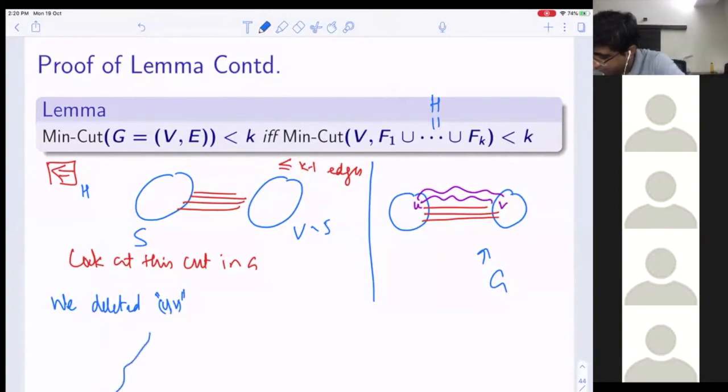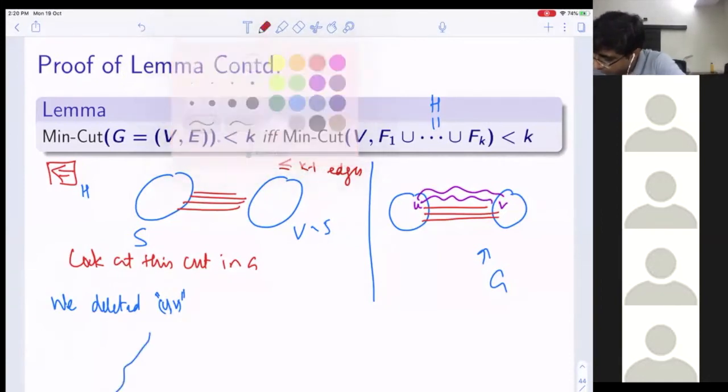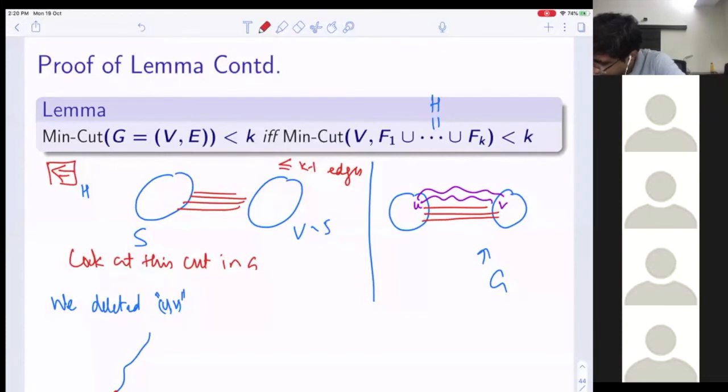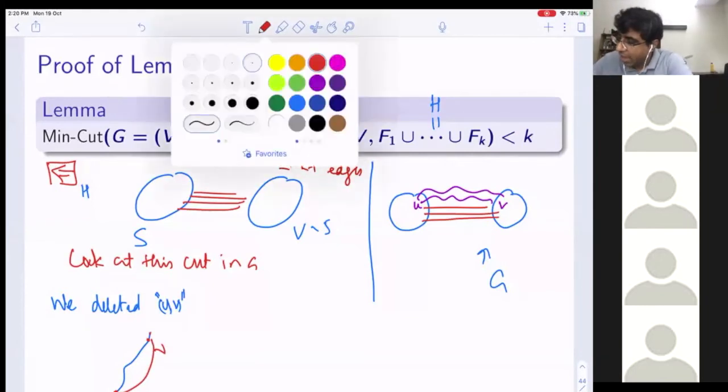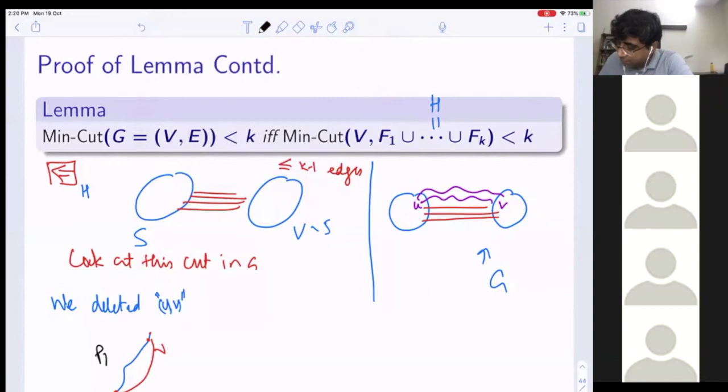Why did we delete uv? Look at the first forest. When I added uv, it was forming a cycle. It means I have a path P1 between u and v, which does not use edge uv, in my forest F1. The same thing I can say about P2 in F2, and so on up to Fk and Pk. What is the property of P1 to Pk?